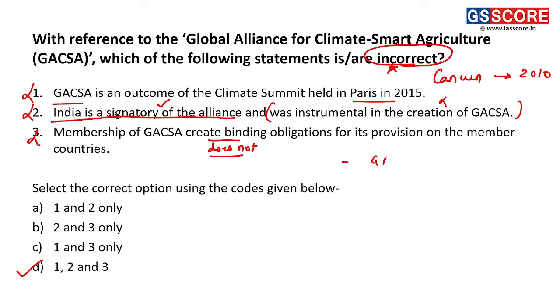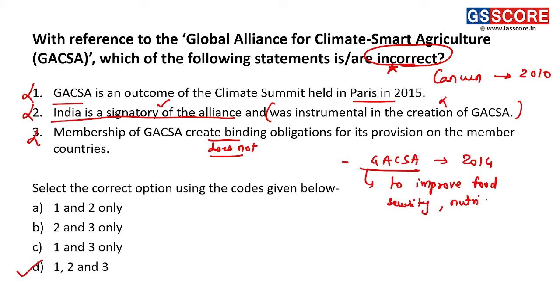Fine. So GACSA was established in 2014, and its vision is to improve food security, nutrition, and resilience of agriculture in the face of climate change.